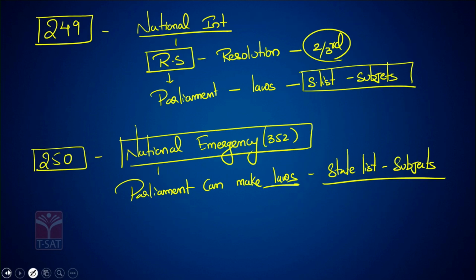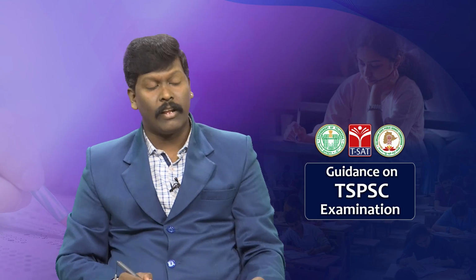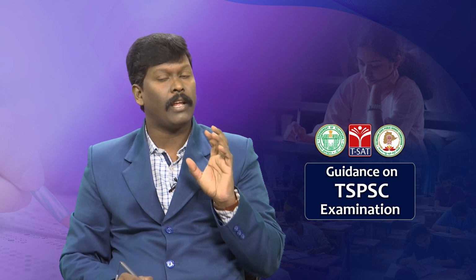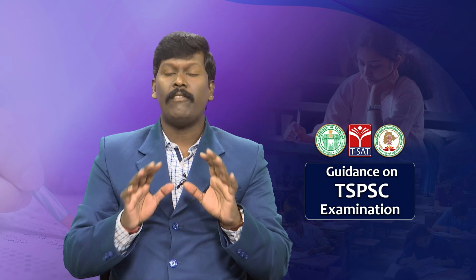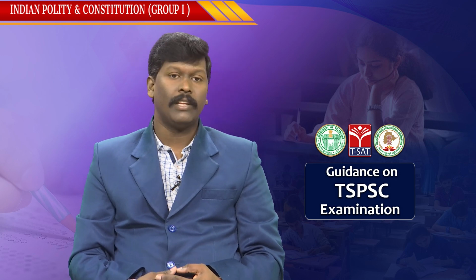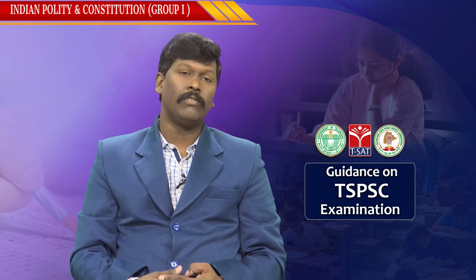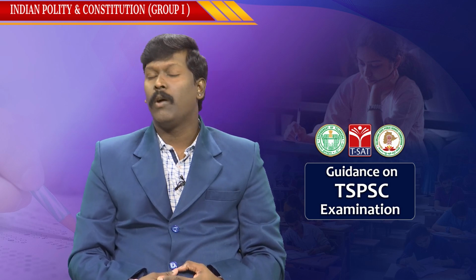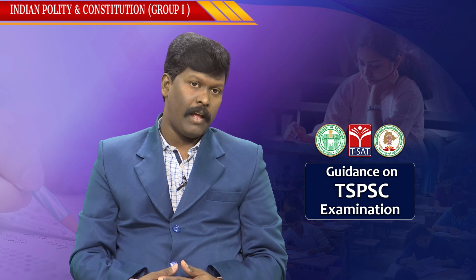So, these are the circumstances when the Parliament can make laws on the state list subjects. We have 5 important constitutional provisions. The first one is Article 249, 250, 252, 253 and 356. Remember this for your exam. You have to use these constitutional provisions while writing your answer. Let's go to the next question.